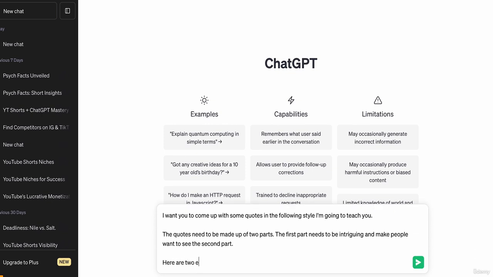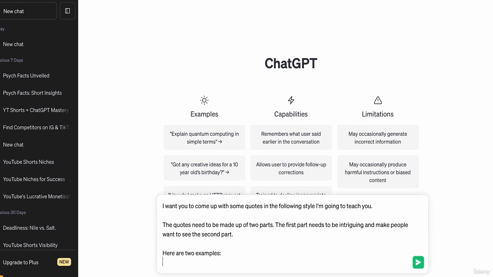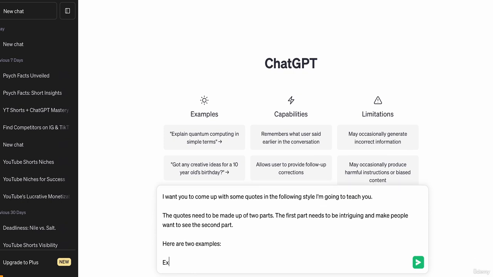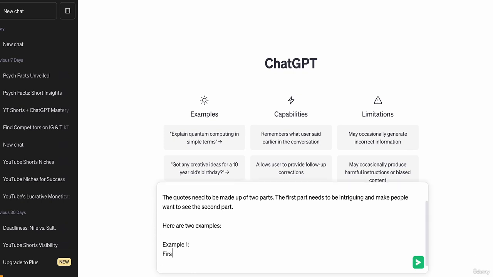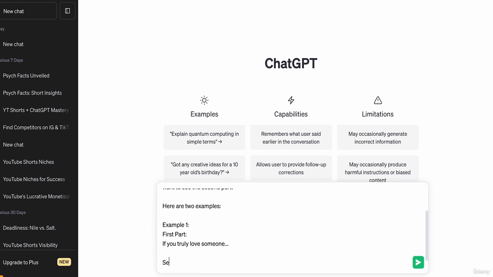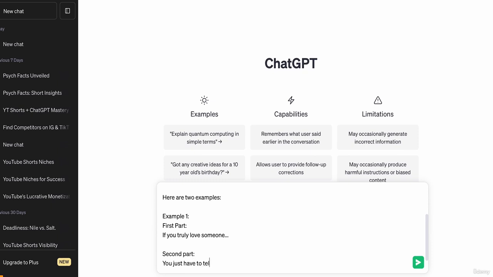So example number one, first part is, let's say, "If you truly love someone..." And then part two is, let's say, "You just have to tell them..." And then we'd say, do you understand at the end? But let's give another example first.